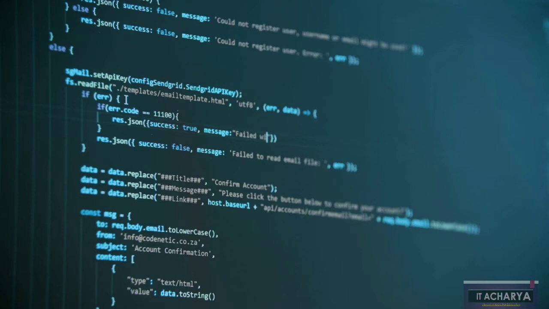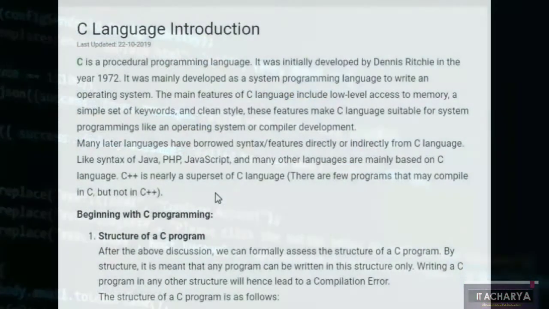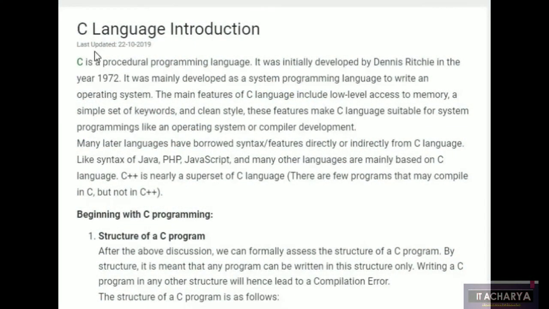So let's start our video. Before learning any software programming language, we must know its syntax, we must know its basics. This is very important. Now, C language introduction.